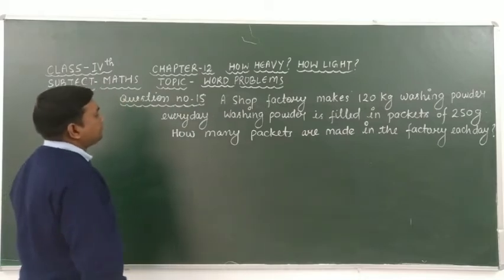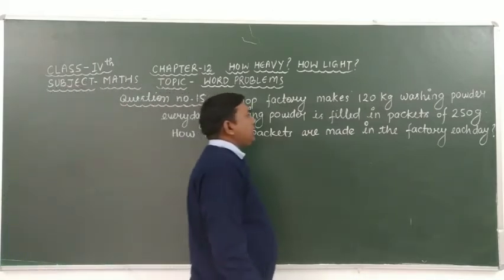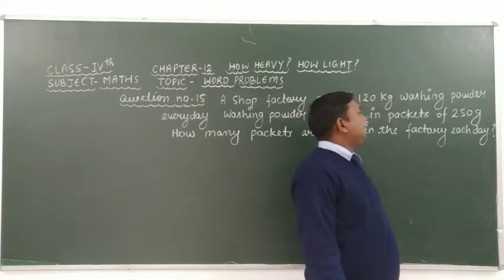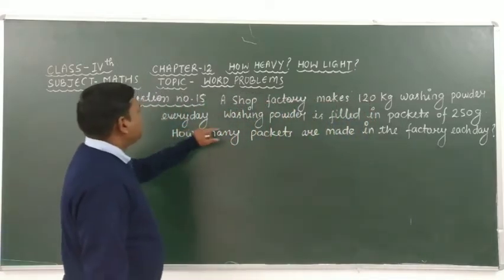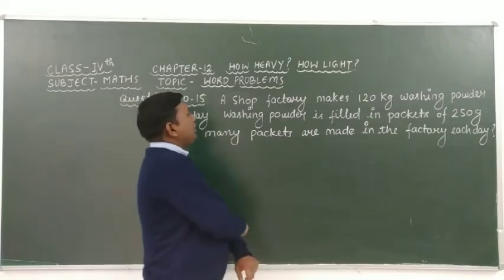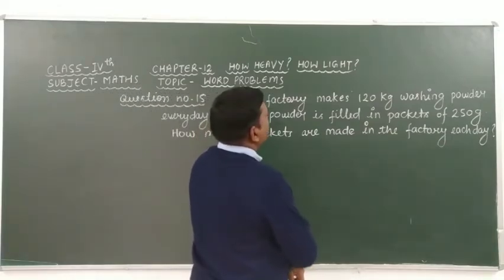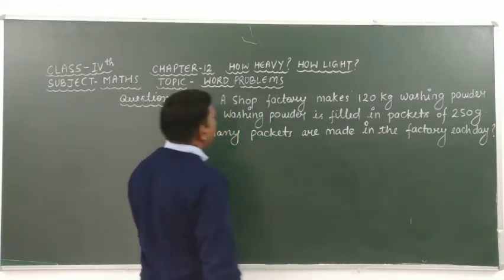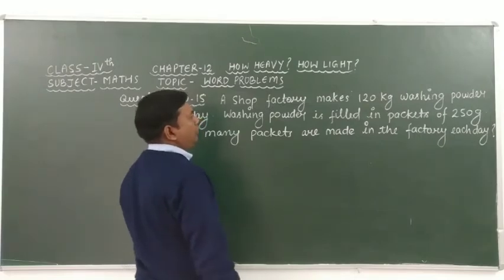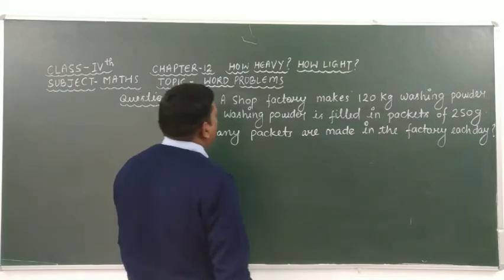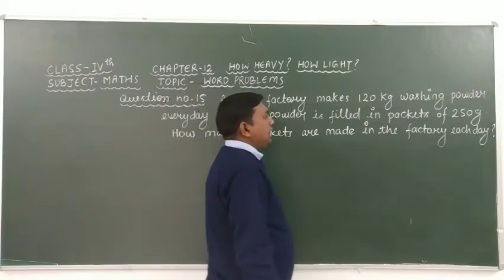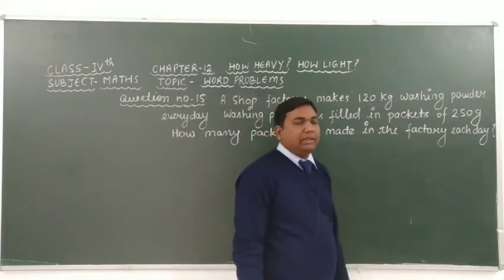Okay students, look here carefully. In this question, it is given that a soap factory makes 120 kg washing powder every day. It means that in one day a soap factory makes 120 kilogram washing powder, and washing powder is filled in packets of 250 gram.